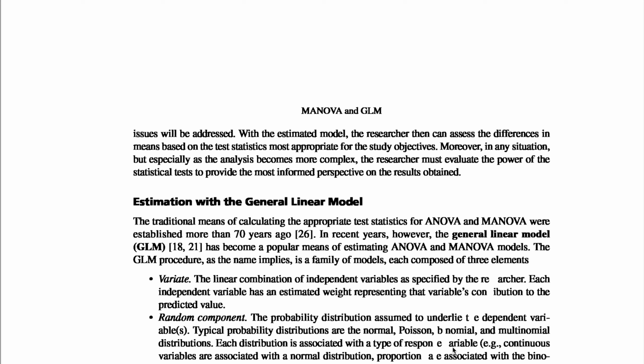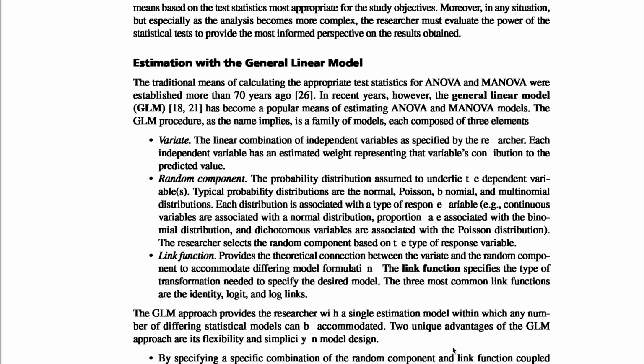The traditional means of calculating the appropriate test statistic for ANOVA and MANOVA were established more than 70 years ago. In recent years, however, the general linear model, GLM, has become the popular way of estimating ANOVA and MANOVA. So what is the GLM? That is the general linear model where the researcher estimates ANOVA and MANOVA. The GLM procedure, as the name implies, is a family of models each composed of three elements: variate, random component, and link function. First we'll talk about the first element, that is the variate.